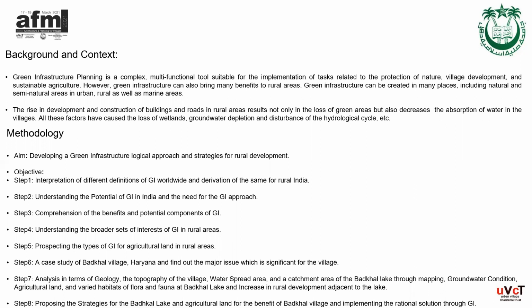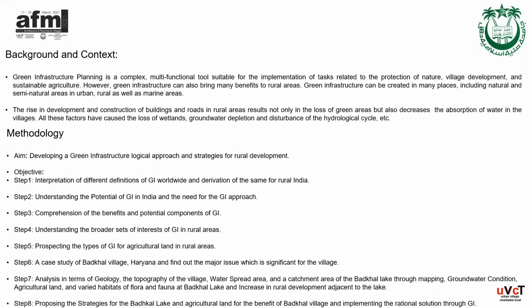Then what is the methodology that I have adopted to carry out this research? My aim is to develop an approach and strategies of green infrastructure for rural development, and the objectives are: the first step is to interpret various definitions of green infrastructure across the world and derive the same for rural India. Then the second step is to understand the need and potential of green infrastructure. Then the third step is to understand the potential components and benefits of green infrastructure.